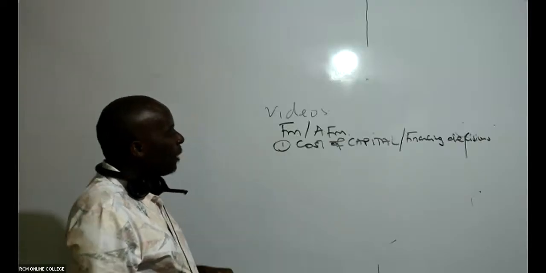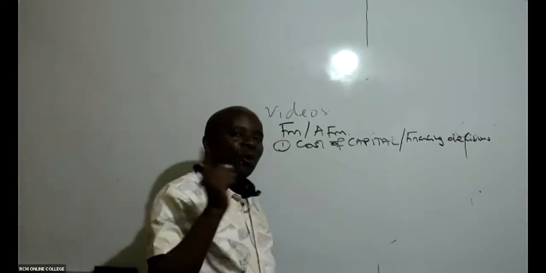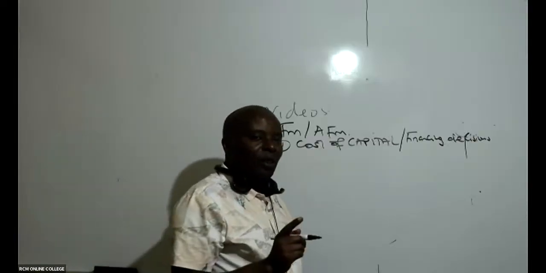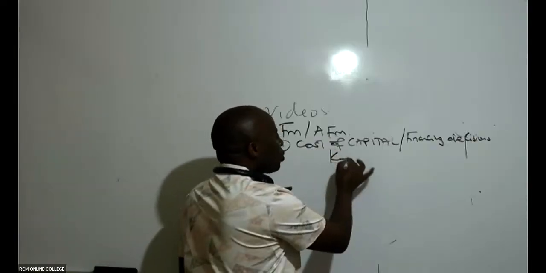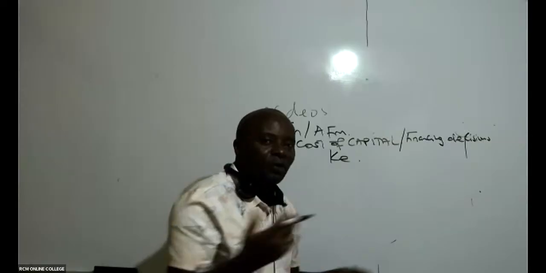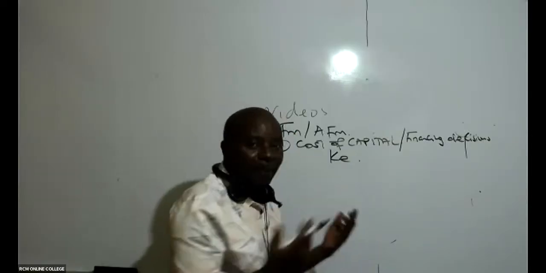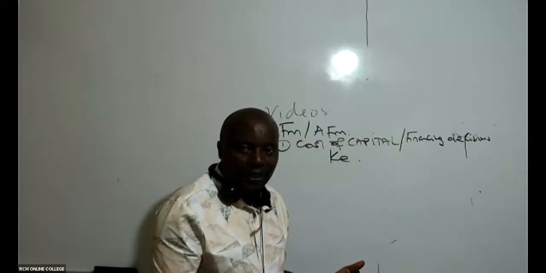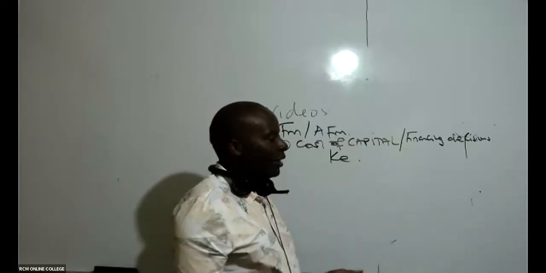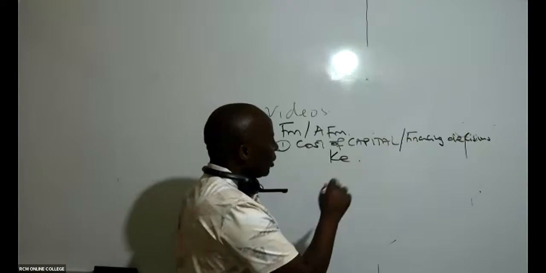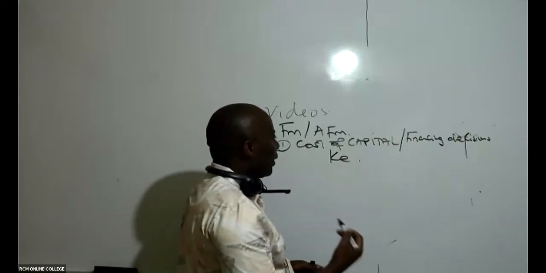So under cost of capital, we must know how to compute cost of capital. So we have in this case, for example, cost of equity using the dividend valuation model, using dividends. We have cost of equity using CAPM, all right, and many other methods here. We must know how to get cost of preference shares, cost of debt, etc.